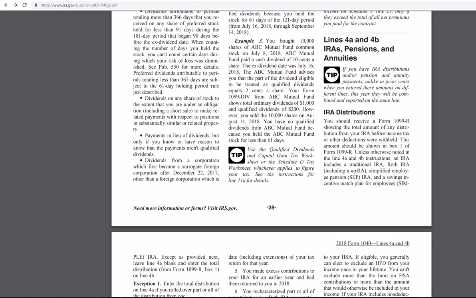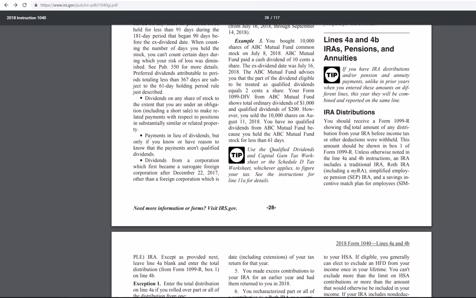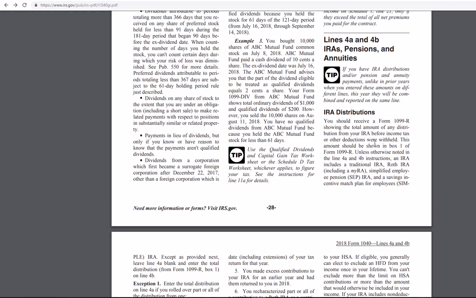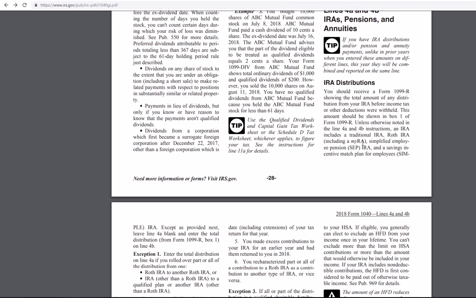I'm reading through the Form 1040 instructions and want to talk about IRA distributions. You should receive a 1099-R showing the total amount of any distributions from your IRA before income tax or other deductions were withheld. So, generally, if you receive the form, you punch in the data, but there's some exceptions.